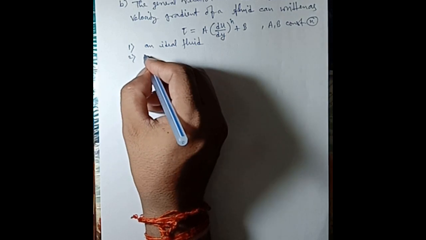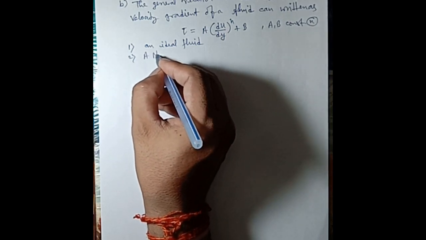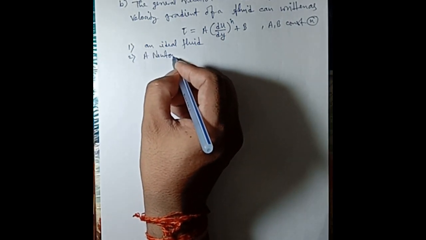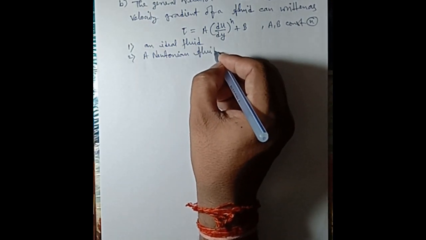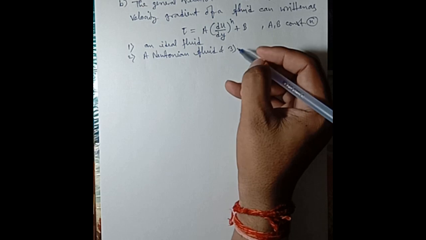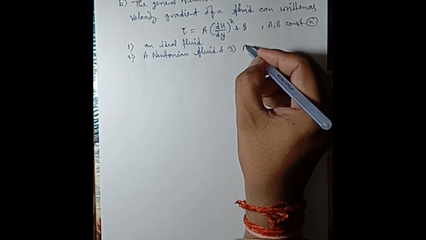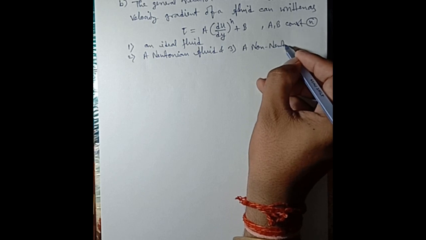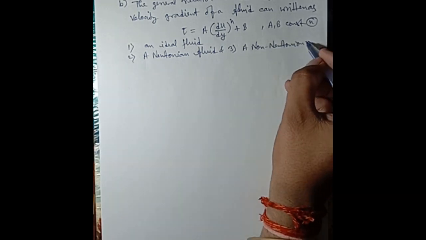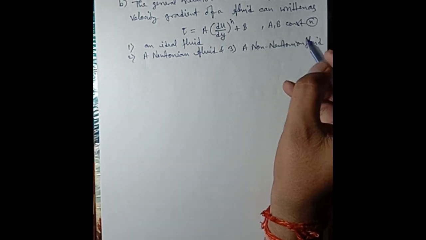Second one is a Newtonian fluid. And third one is a non-Newtonian fluid.